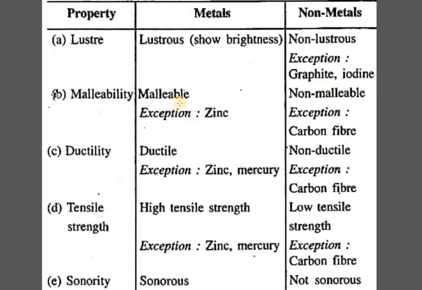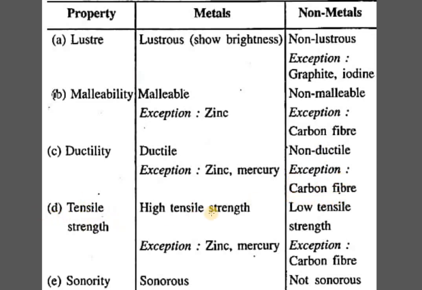Malleability: metals are generally malleable with the exception of zinc, and obviously all those soft metals or the liquid metals are also exceptions here. Similarly, non-metals are non-malleable with the exception of carbon fiber. When it comes to ductility, metals are generally ductile with the exception of zinc and mercury, whereas non-metals are non-ductile with the exception of carbon fiber.